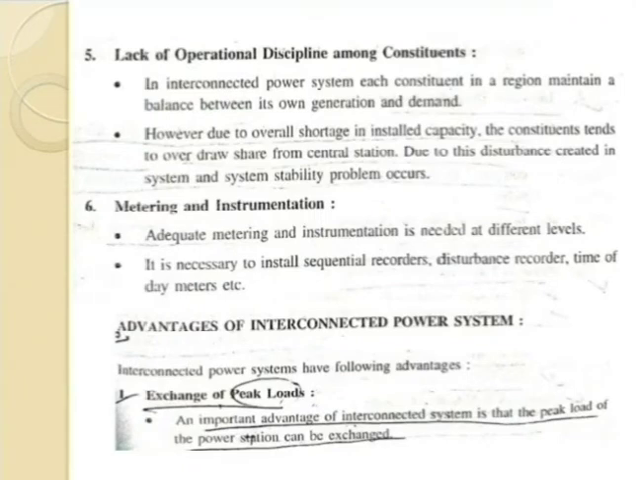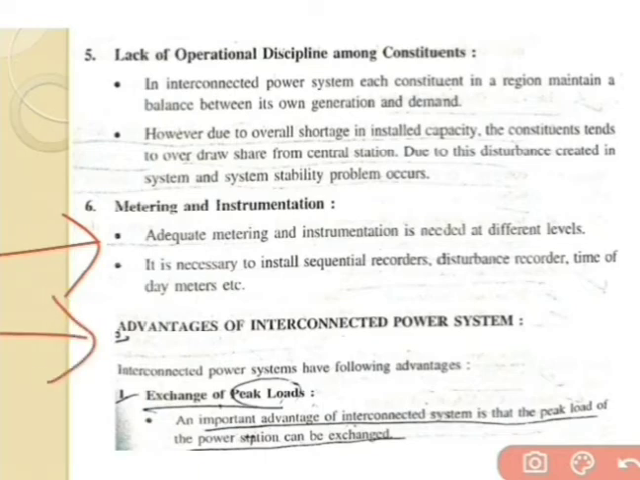Next is the lack of operational discipline among constituents. And the last one is metering and instrumentation. We have to use a recorder which can help reduce the disturbance occurring at the consumer side. So these are the problems connected with the interconnected system. Up to now we have seen the problems connected with the interconnected system. Same way, the interconnected system also has a large number of advantages.